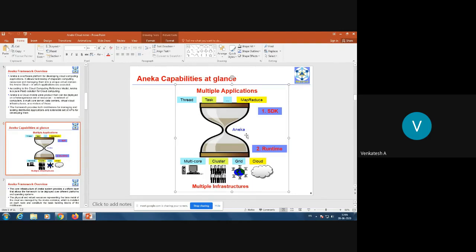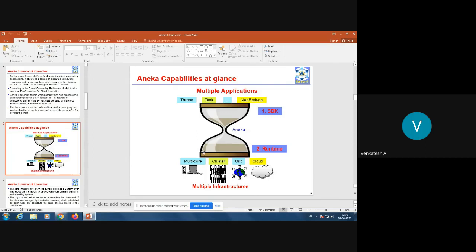If you want to develop any add-on applications, you can develop, and it provides APIs to deal with thread, task, and MapReduce related applications. And you can host your applications upon this Aneka middleware. So that's what the capabilities of Aneka are.